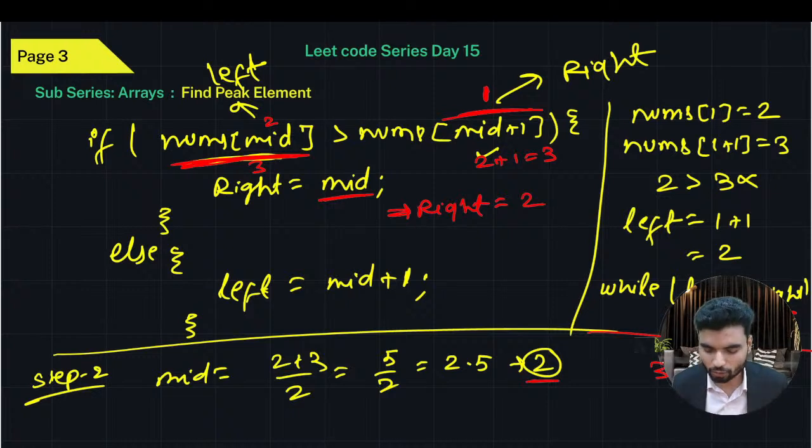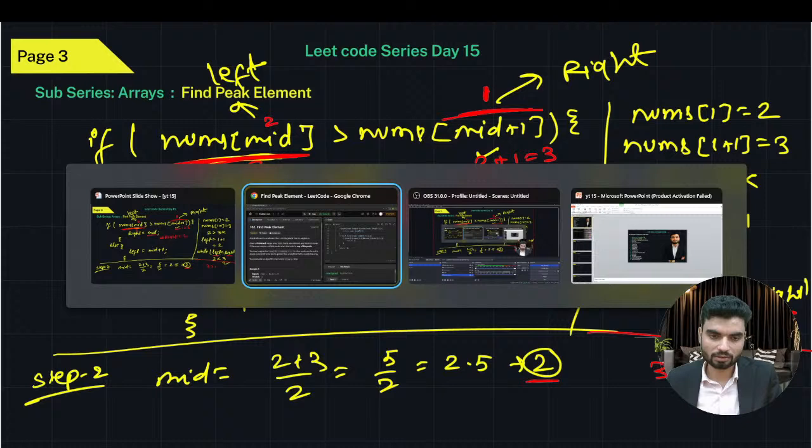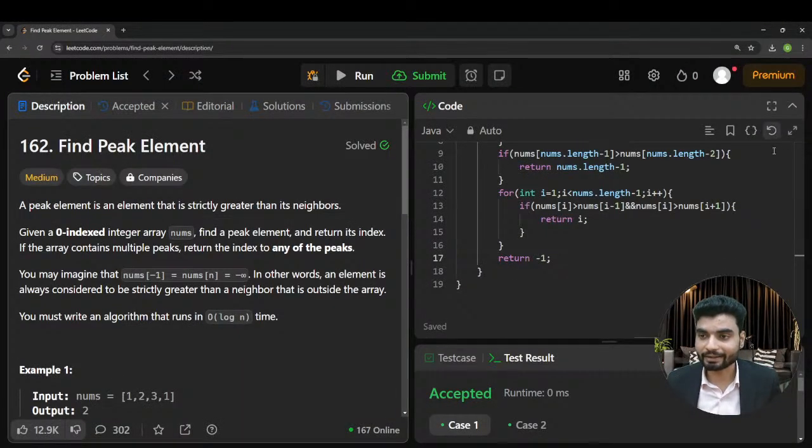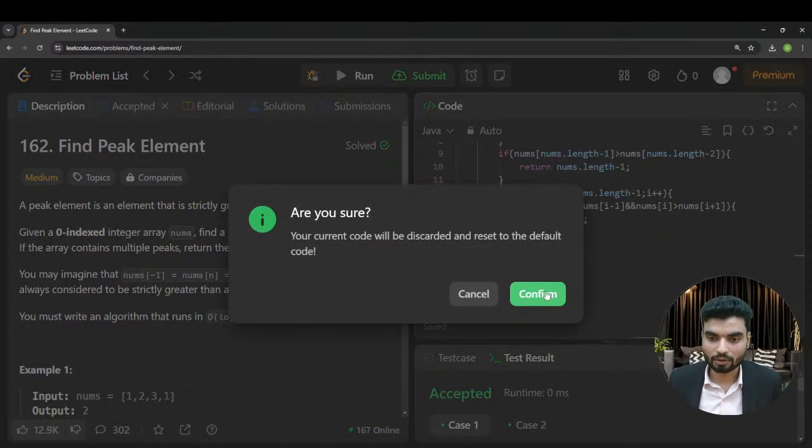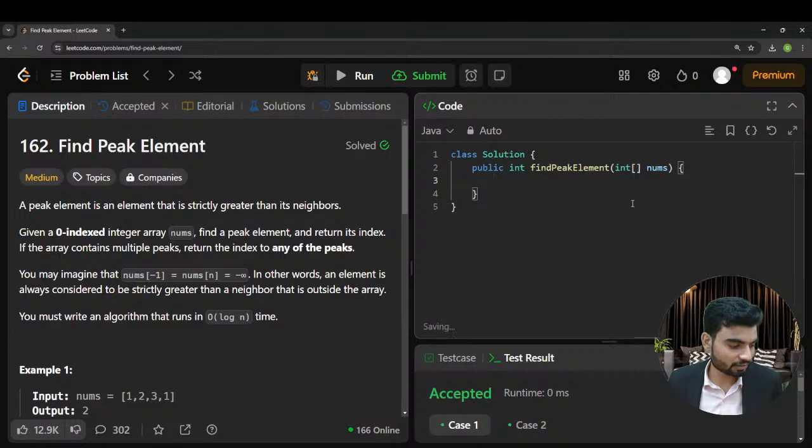But again, there is a scenario. What if mid plus one, or we can say the last element, is what we are pointing at? So do we need to perform that calculation? We'll see this. Okay, so now I'm going to open VS Code, our LeetCode again, and we'll write the code, and then I'll try running this. I hope you'll understand how this whole thing is working.